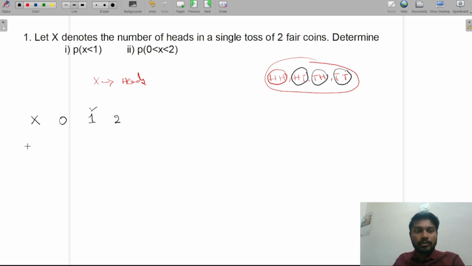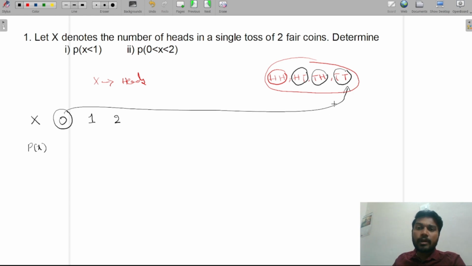Now I'm writing the probabilities of every random variable. 0 means I'm not getting a head. How many times am I not getting a head in these possible outcomes?